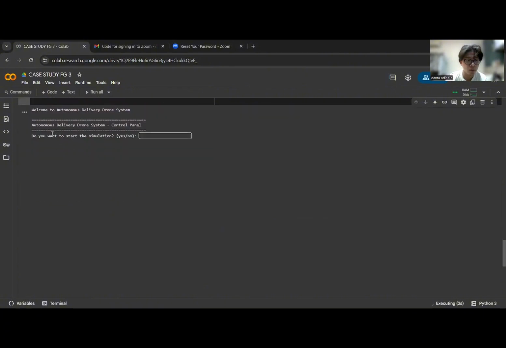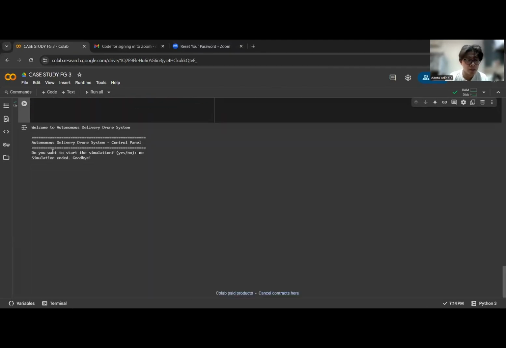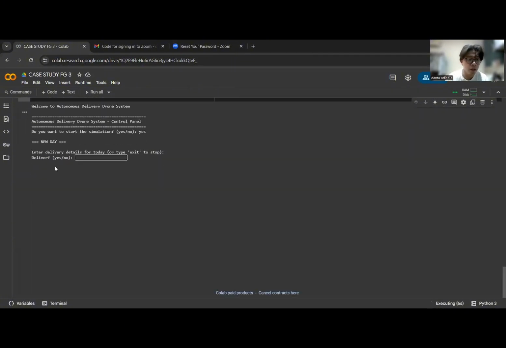After we press start, there's going to be a title of Autonomous Delivery Drone System Control Panel. So first, do you want to start the simulation? In this example, if we say no, it will stop and say simulation ended, goodbye. Let's start again. Do you want to start the simulation? Say yes. When we say yes, we enter a new day, so we can see here.